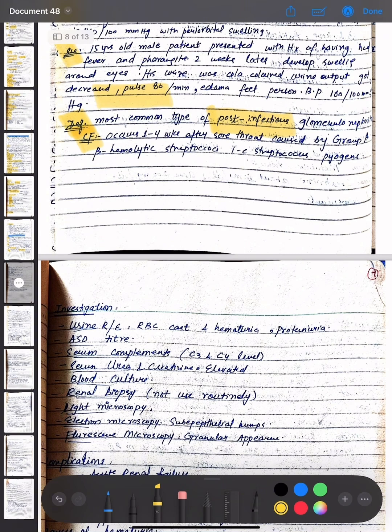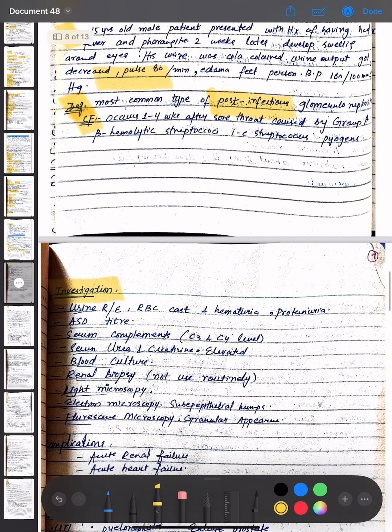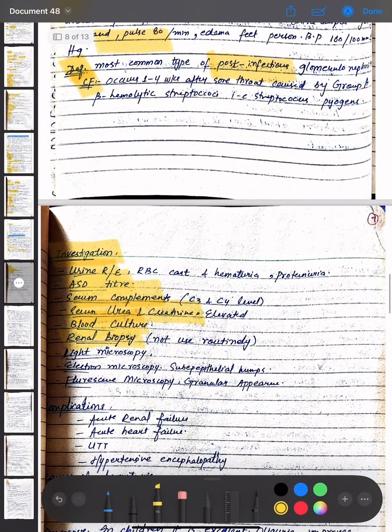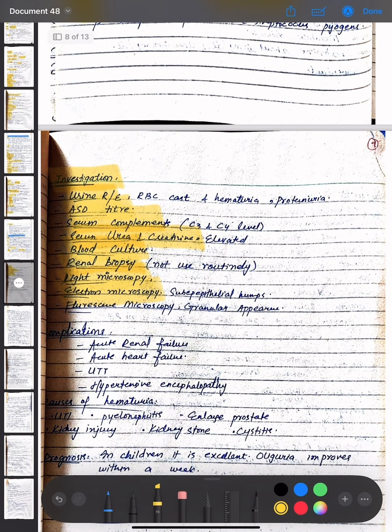The investigation options for post-streptococcal glomerulonephritis are urinary RBC casts, hematuria, and proteinuria. Then ASO titer is done. Serum complement is checked, that is C3 and C4 level. Serum urea, electrolytes, and creatinine are elevated. Blood culture is done. Renal biopsy is done, which is not used routinely. Light microscopy is done. Electron microscopy shows subepithelial humps, and fluorescence microscopy shows a granular appearance.